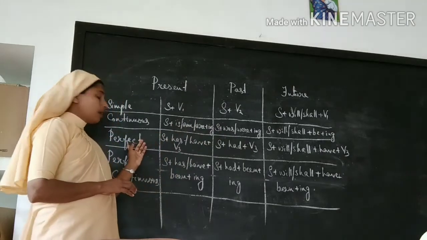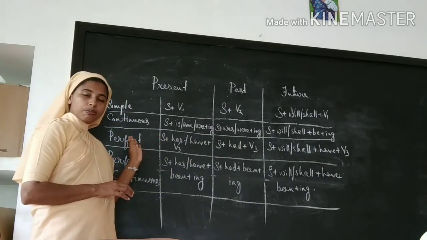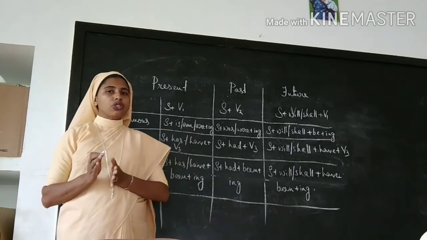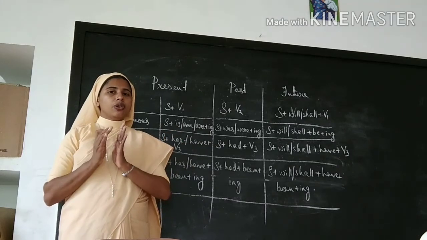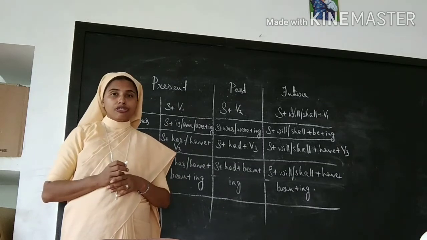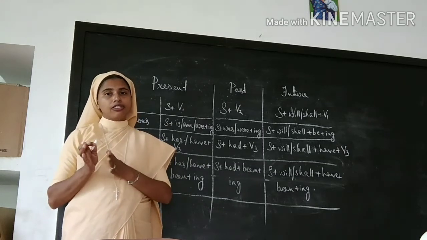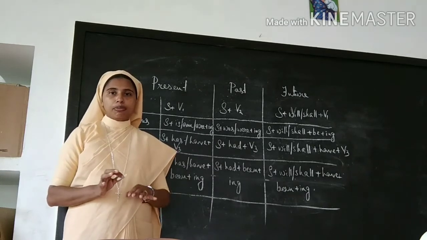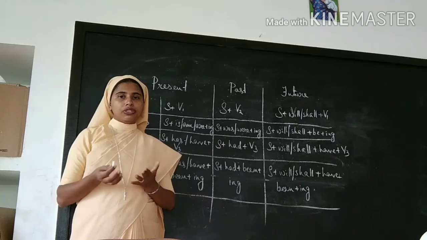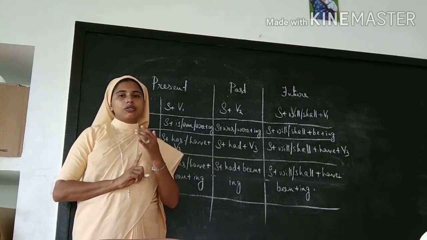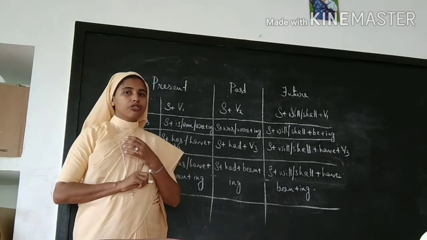And again, perfect tenses: present, past and future perfect tenses. When we talk about perfect tenses, you have to keep in mind that we will use the have forms. Perfect tenses have forms, and also the verb form is always V3 in perfect tenses. All the perfect tenses follow the V3 form of the verb, plus its auxiliary will be have forms.